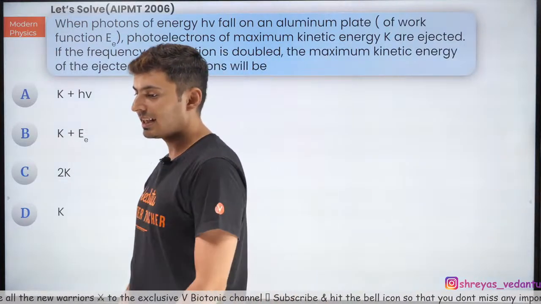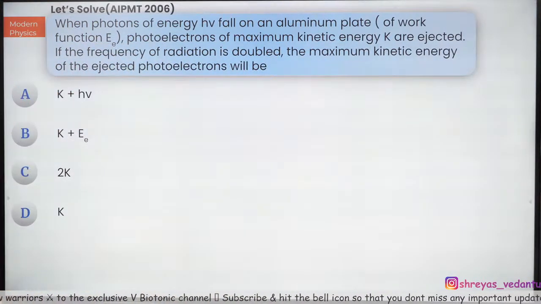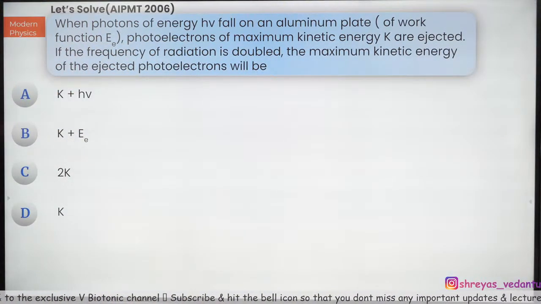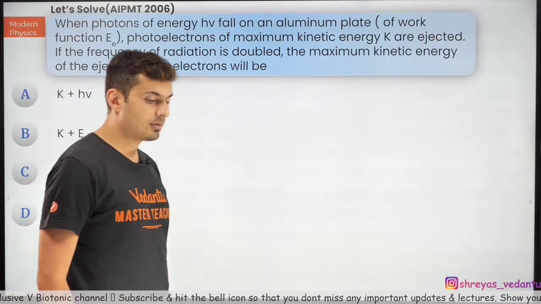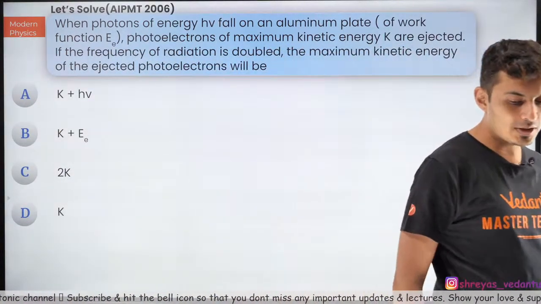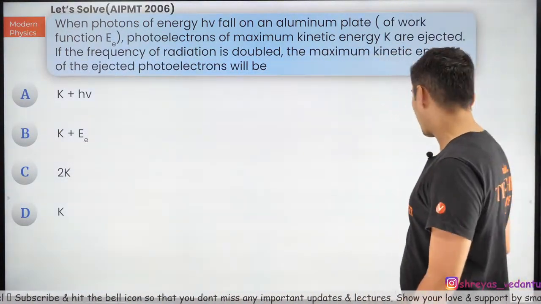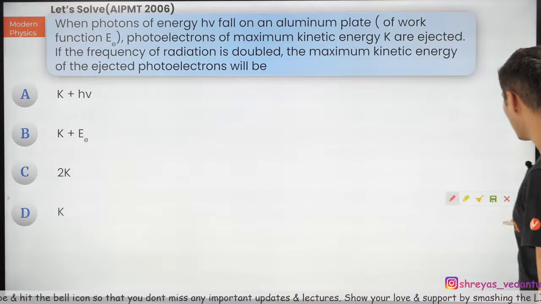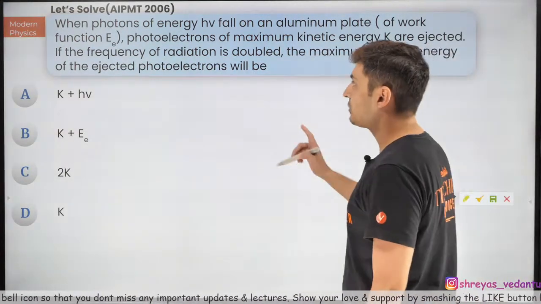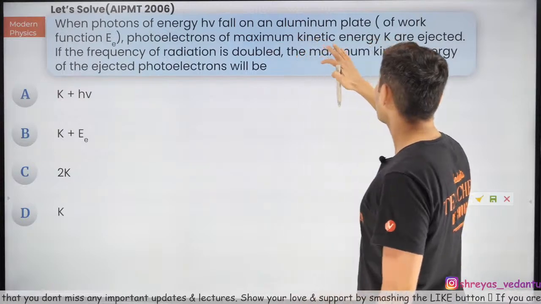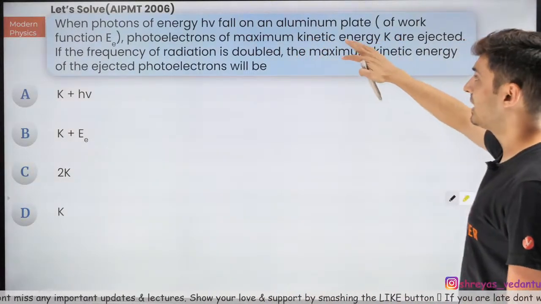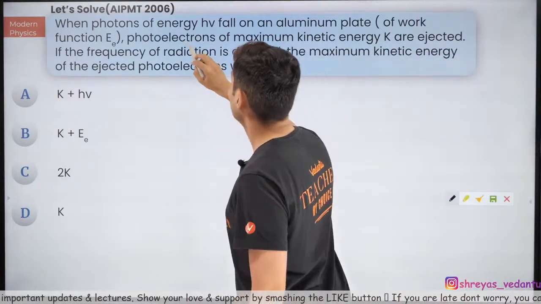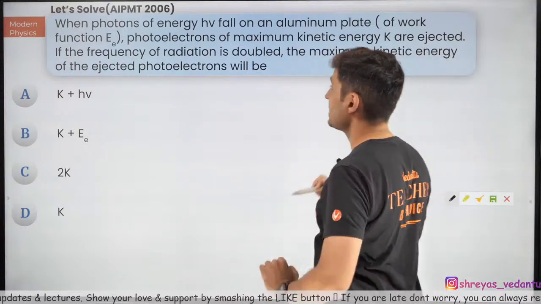Okay, some of you are saying A, interesting. Sanjana is saying B. Let's see whether you are right or wrong. You should not take too much time. These are very, very quick questions. There are two scenarios in this question. The first scenario deals with when the energy is h nu. That time the maximum kinetic energy is K.